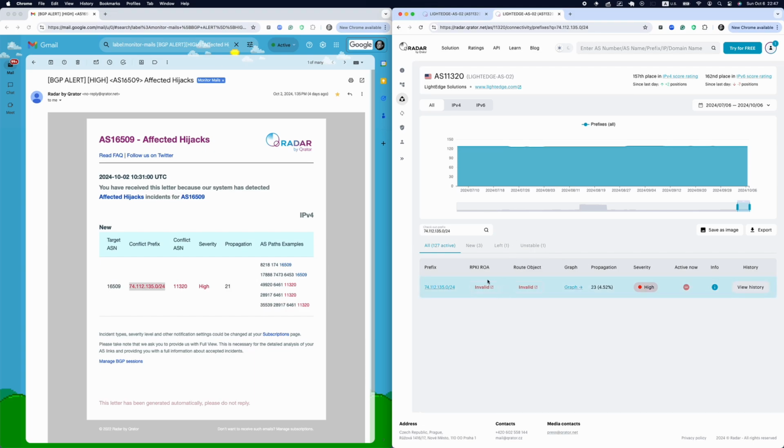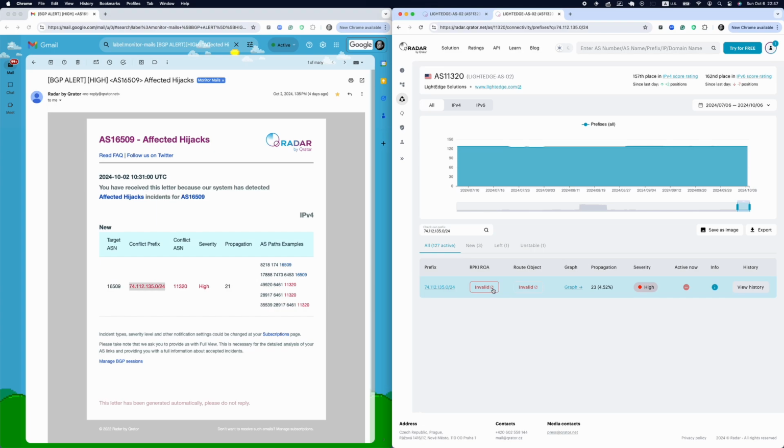Then, we check the values in the resource public key infrastructure, root origin authorizations and root object columns, which indicate the prefix's validation status for the given autonomous system. We see that both columns are marked as invalid, indicating that while there are resource public key infrastructure and root origin authorizations records and root objects for this prefix, they are associated with another autonomous system. This means no formal validation of the right to announce this prefix exists.